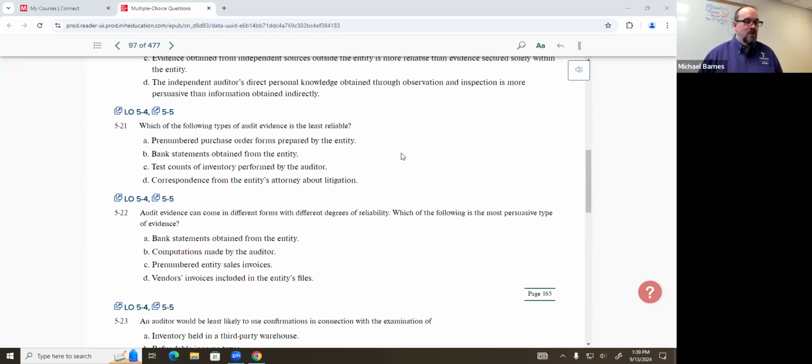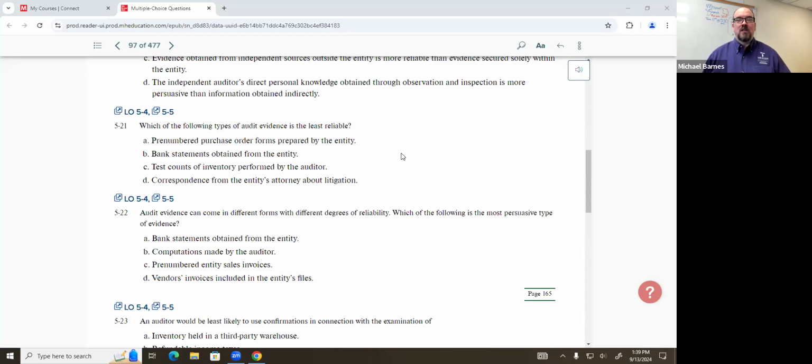Pre-numbered purchase order forms, that sounds kind of good. I like pre-numbered purchase orders. That's something that's already been completed in advance. Prepared by the entity. All right, I don't like those last words. So this may be our answer, because prepared by the entity gives us a clue that this is going to be least reliable. Bank statements obtained from the entity.